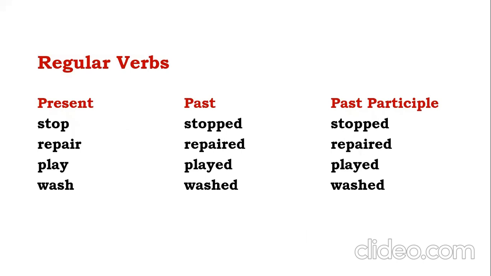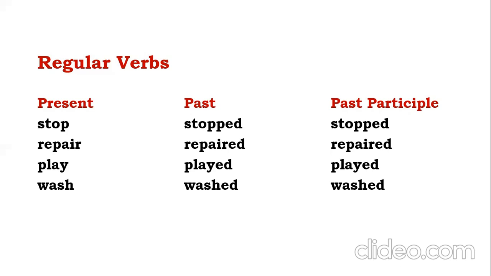Present, past, past participle. Stop, stopped, stopped. Repair, repaired, repaired. Play, played, played. Wash, washed, washed. By adding ed to the present tense, stop becomes stopped.